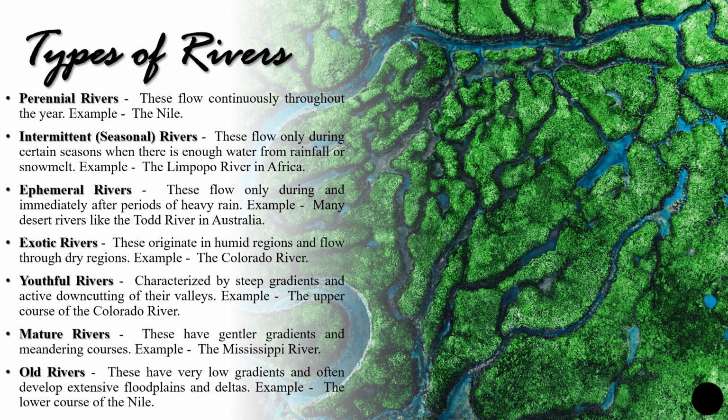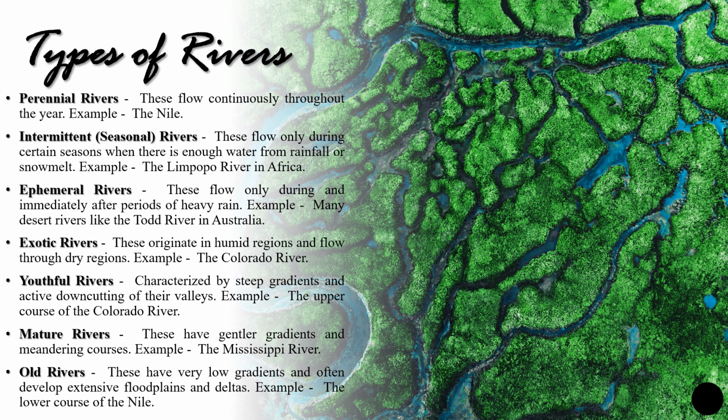Next, mature rivers have gentler gradients and good meandering courses. Old rivers are rivers which have a very low gradient, and they are often used to develop extensive floodplains and deltas. For example, you can see the lower course of the Nile. So this is a global example.